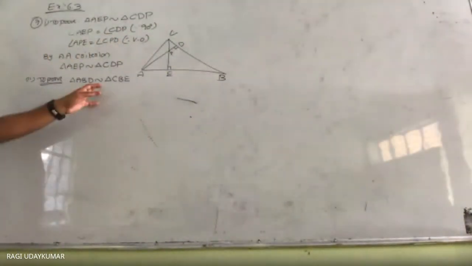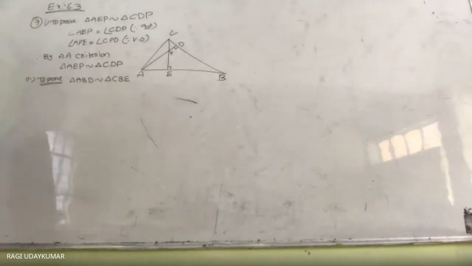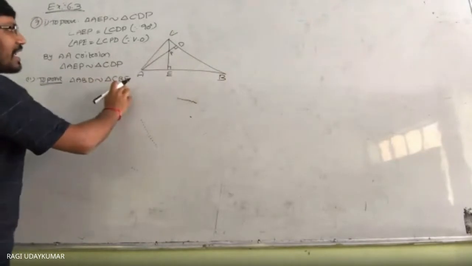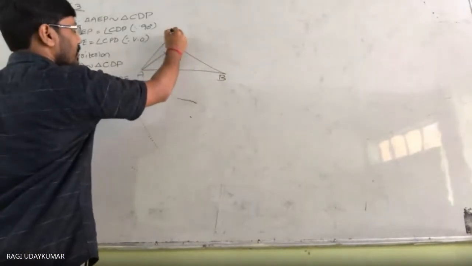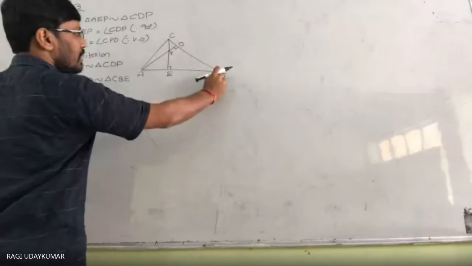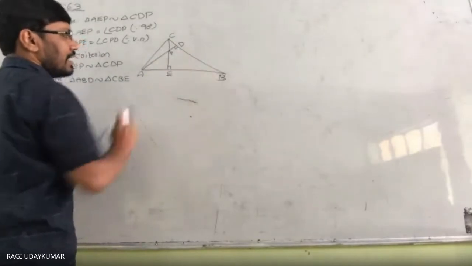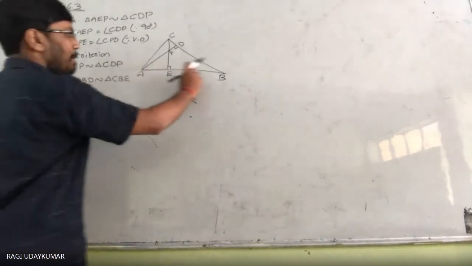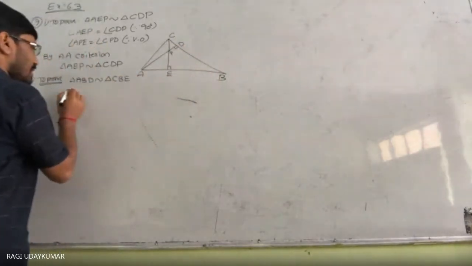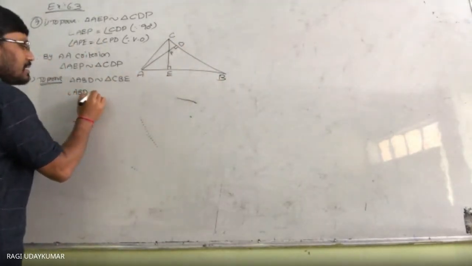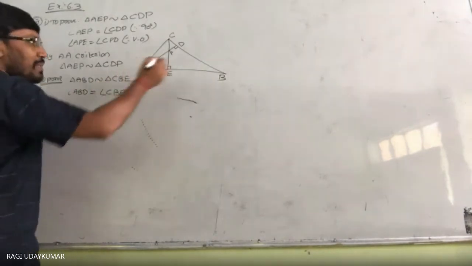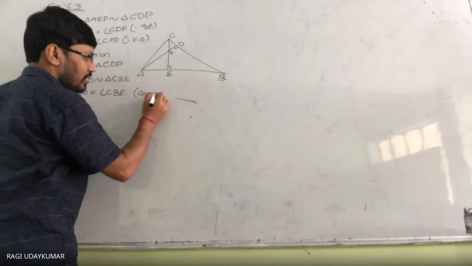Triangle ABD is similar to triangle CBE. We need to prove this here. In these two triangles, whenever you observe properly, one thing is common. Angle ABD is equal to angle CBE. That is nothing but angle B only. This is a common angle in both triangles.